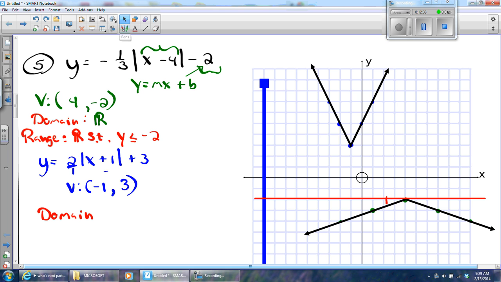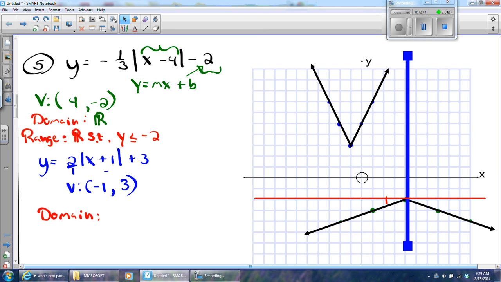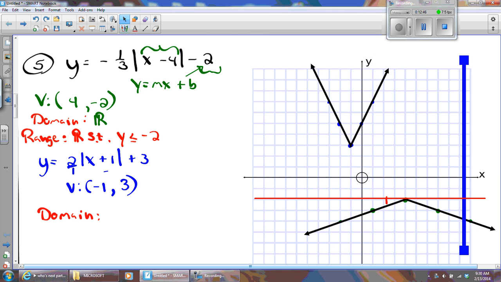All right, let's test the domain for the upward opening one. And I think, again, we're going to get all real numbers in this case. Now, many of you have asked me, is it always all real numbers? No, no, no, no, no. With the absolute value functions opening upward or downward, it might be, but don't start to think, oh, it's always